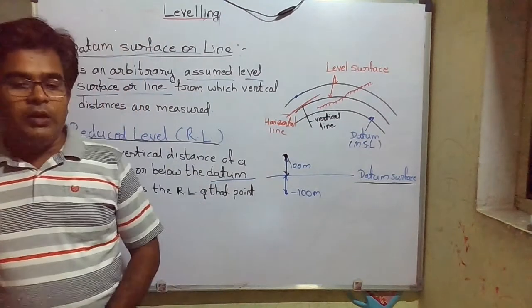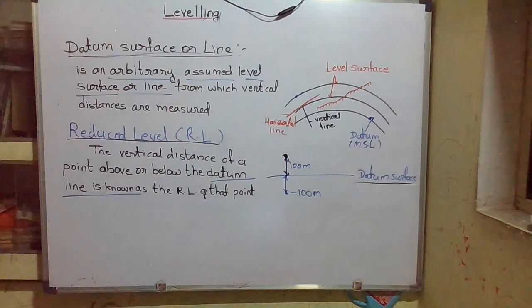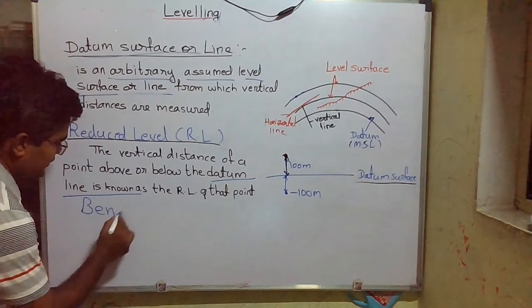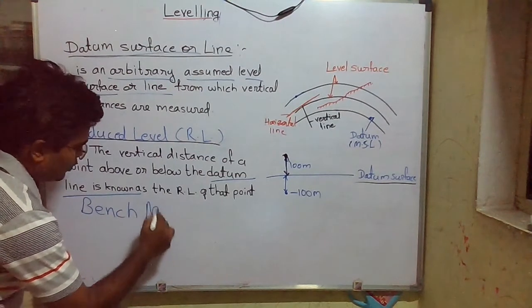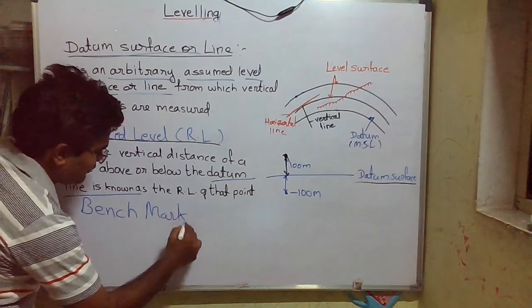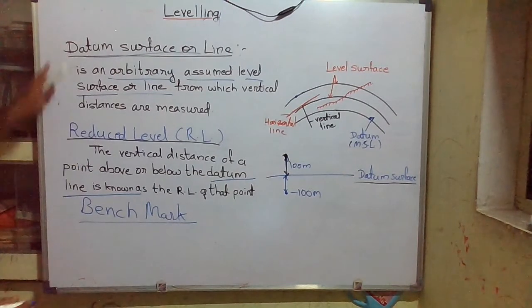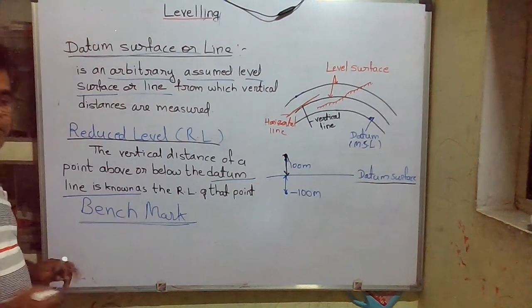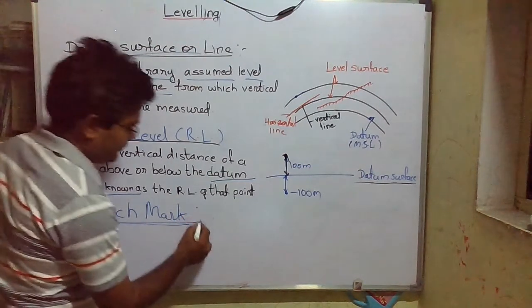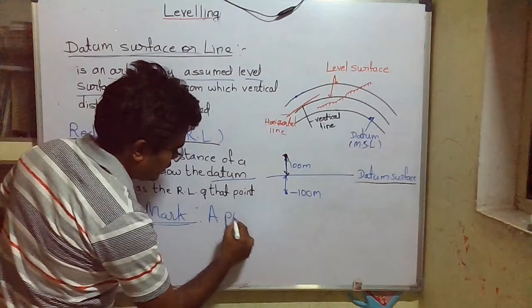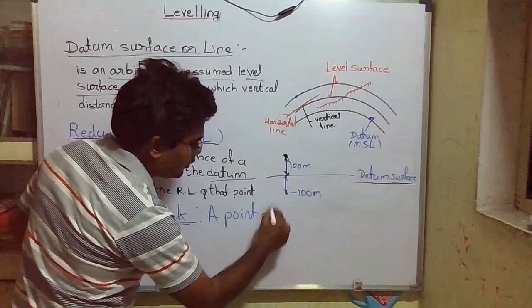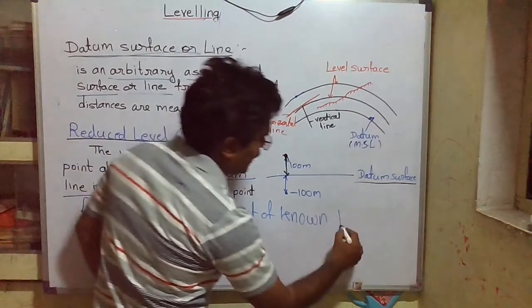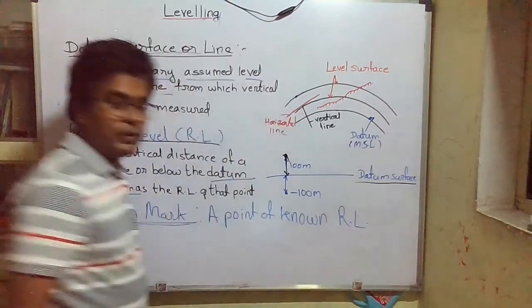Okay. Then the next related term is the benchmark. These three terms are most important in leveling: datum surface, reduced level, and next, benchmark. A benchmark is nothing but a point of known RL, a point of known reduced level.